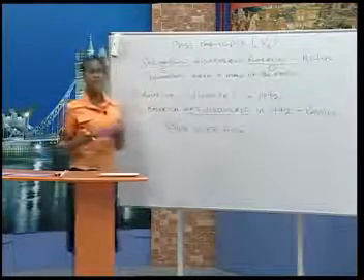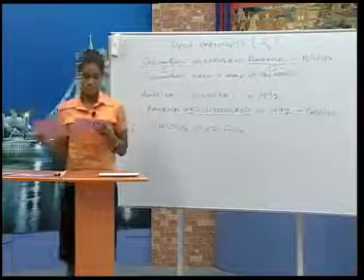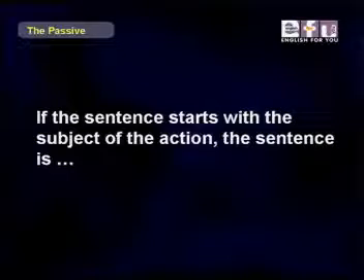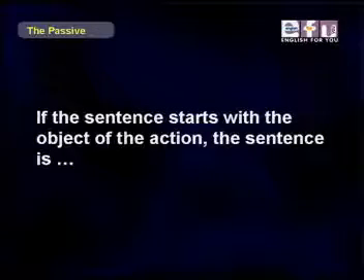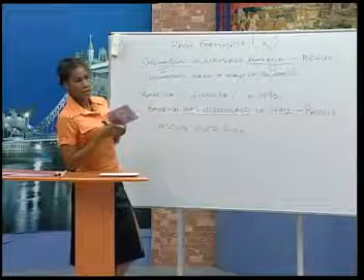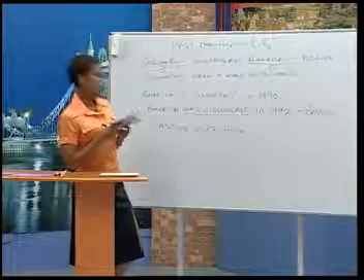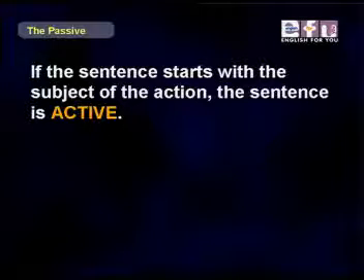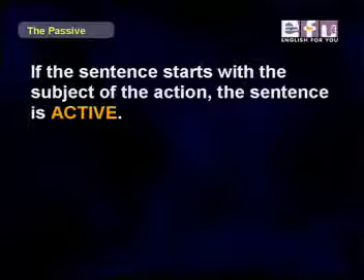Can you fill in active and passive in the following table? Take a look at your screen. So if the sentence starts with the subject of the action, what do you think, Alberto? The sentence is active. Very good. And if the sentence starts with the object of the action, the sentence is what, Alberto? The sentence is passive. Good. Now let's look at them again with some examples. All right, so remember, if the sentence starts with the subject of the action, the sentence is active.